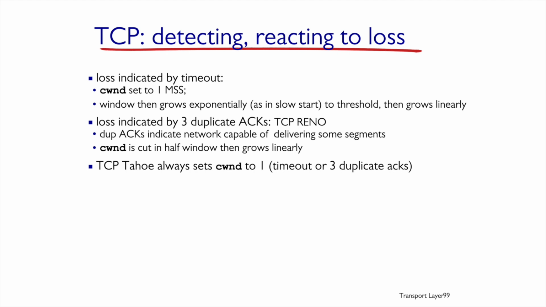So in this case, we activate the multiplicative decrease stage. That means we're decreasing the window by half. So from that moment, the window's growth is linear, meaning we're implementing additive increase. That is the difference. In the case of a timeout, the size of the congestion window, the CWND, will be a single MSS.